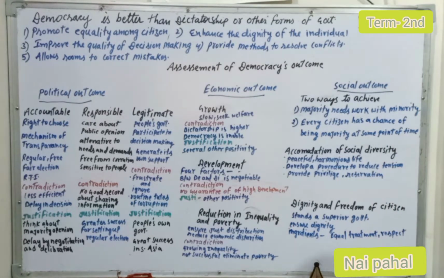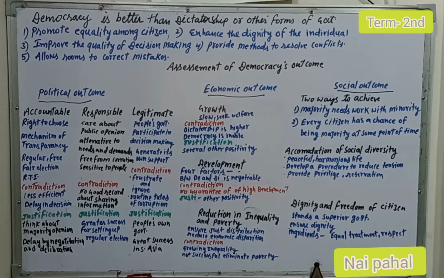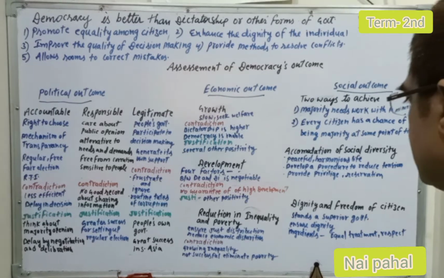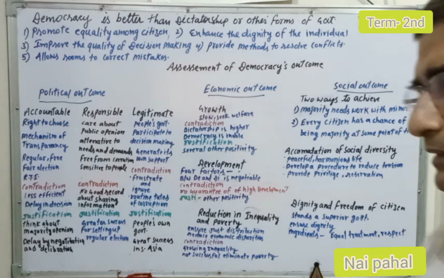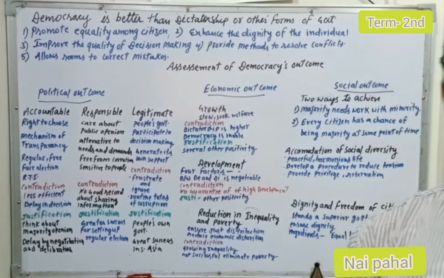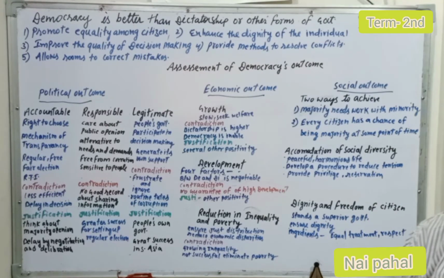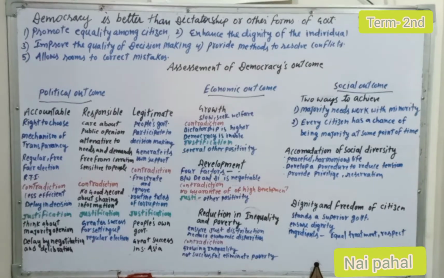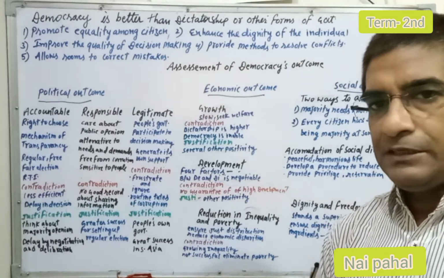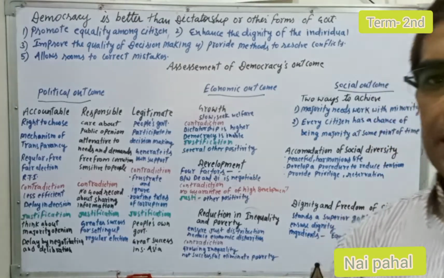Democracy also produces dignity and freedom for the citizen. It means there is some dignity and some freedom for the citizen. How can you say that it stands for a superior government? It ensures dignity, equal treatment and respect. Democracy always works for the promotion of the dignity of the people, especially for women, the lower castes, the Dalits, and people who are disabled.